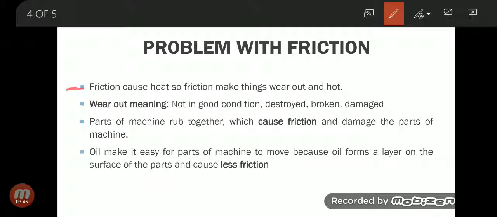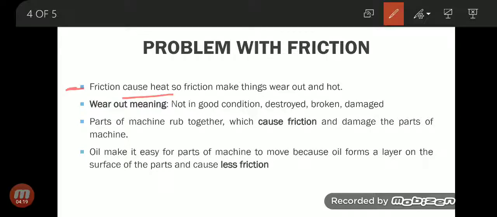Okay, look here. Friction causes heat. So friction makes things wear out and hot. This is the problem with friction, that friction makes things wear out and hot. If I divide this into 2 points, then I can say that friction causes heat and friction makes things wear out. Okay, what is the meaning of wear out? Not in good condition, destroyed, broken, damaged.